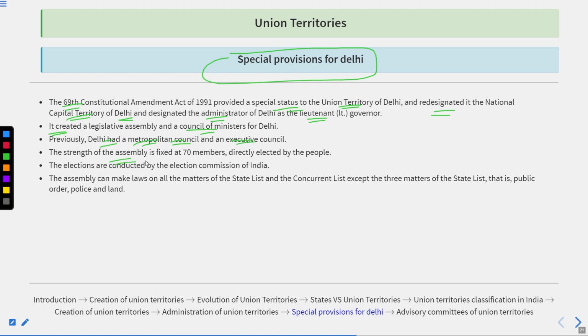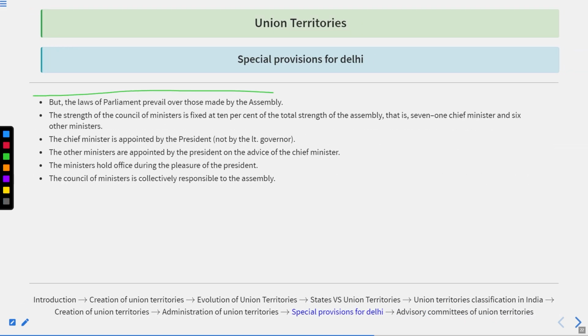The strength of the Assembly is fixed at 70 members directly elected by the people. Elections are conducted by the Election Commission of India like any other area. An assembly could also make laws on all the matters of the state list and the concurrent list, except three matters of the state list, that is public order, police and land. But laws of Parliament prevail over those made by the Assembly. The strength of the Council of Ministers is fixed at 10% of the total strength of the Assembly, that is 7 ministers including the Chief Minister and 6 other ministers.